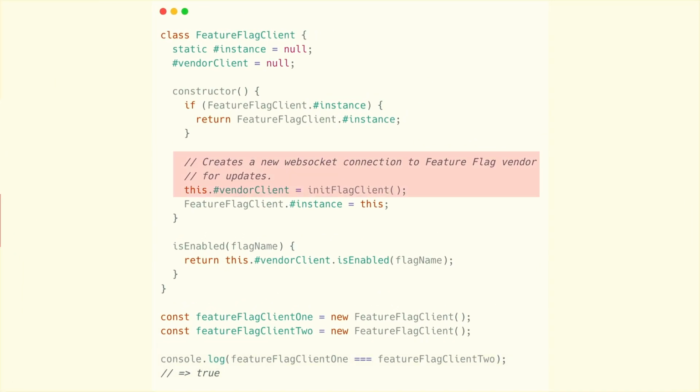In this case, we'll also initialize the vendor's init flag client method and store a reference to it via a private instance field. This way, we won't create a new WebSocket connection every time we initialize the feature flag client. We're able to use that same vendor client reference in our instance methods too. Every time we check if a flag is enabled, we're using the same initial WebSocket connection.